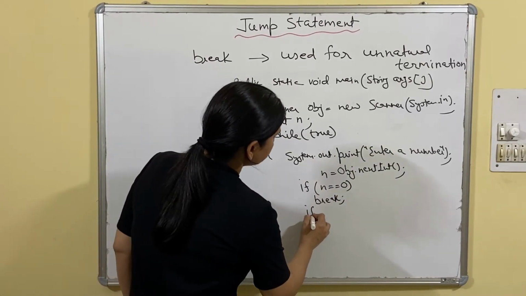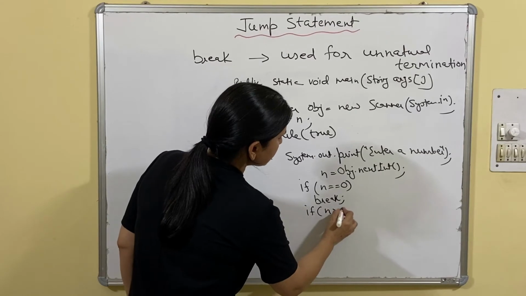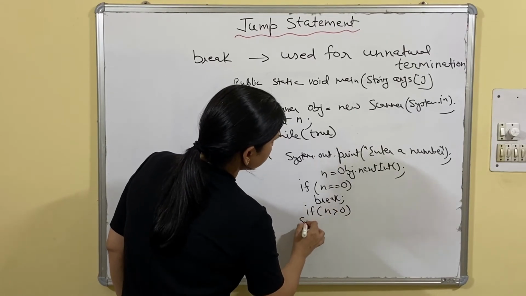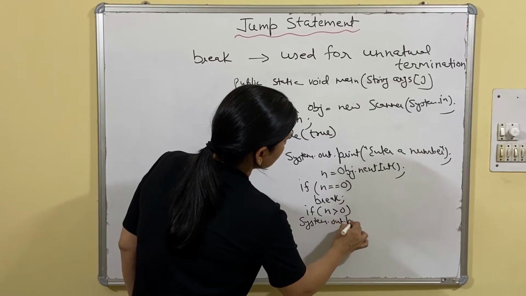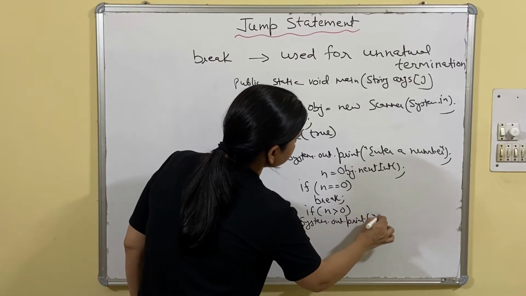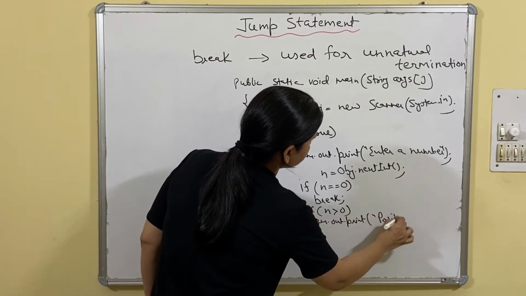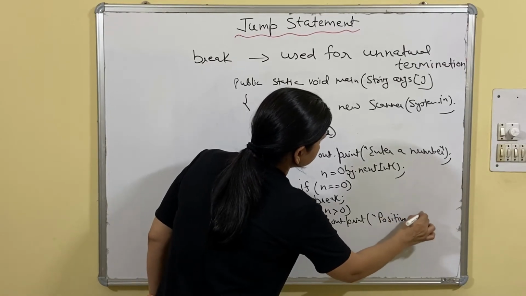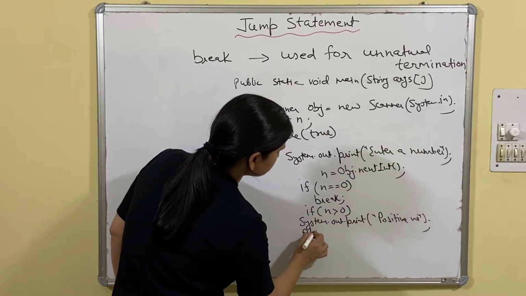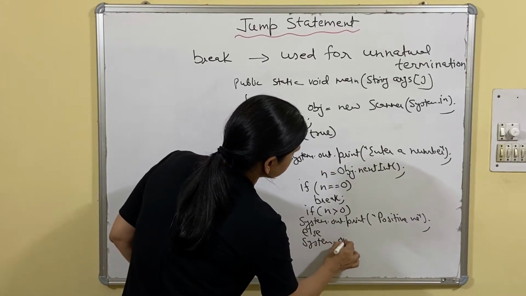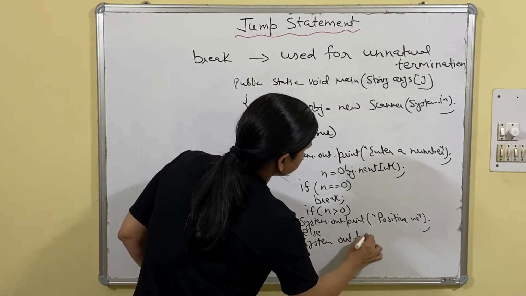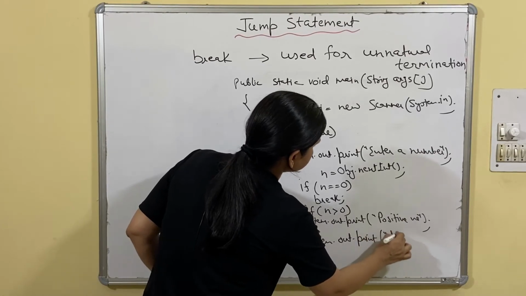And if n greater than 0, it should display positive number, System.out.print positive number, else System.out.print negative number.